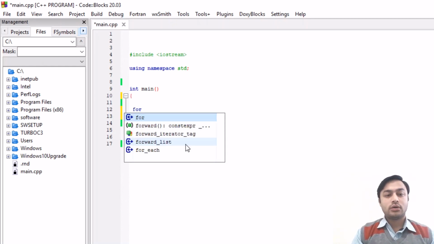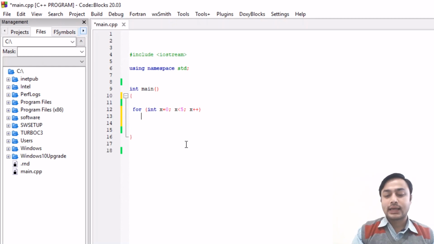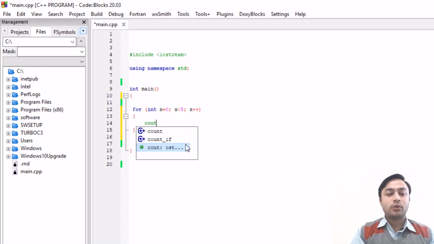So for: in this you have to initialize the variable, that is int x equal to 0. After that you have to put the semicolon, then you have to make a condition, that x is less than 5, and x plus plus. This is the updation that we have already discussed in the syntax. Here I want to print the message hi 5 times. So cout,